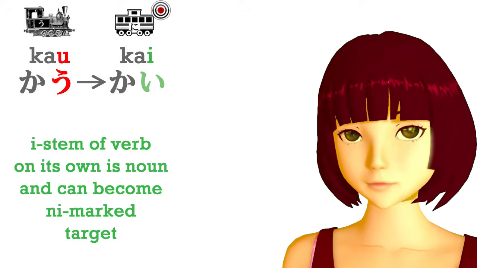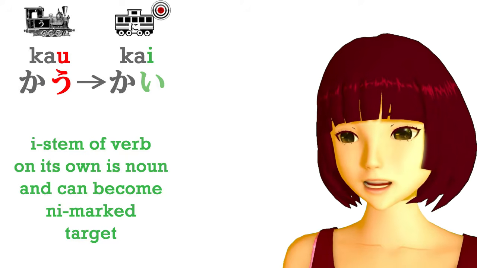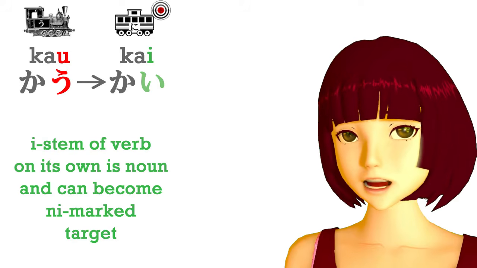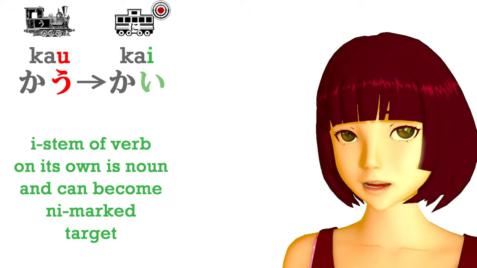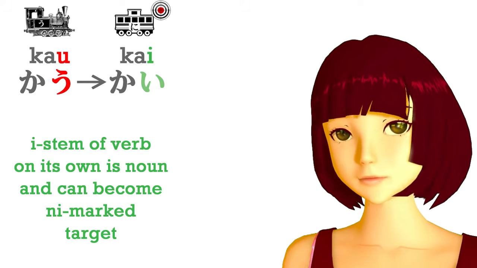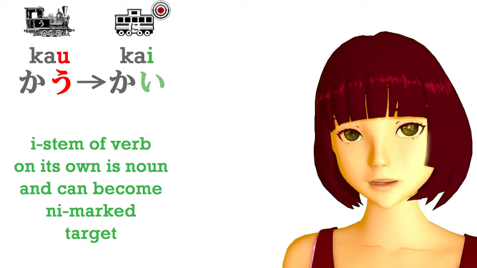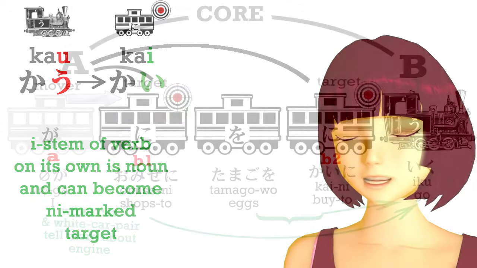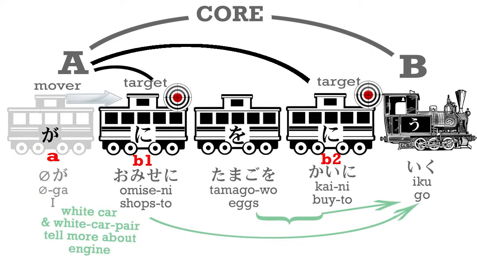Just as in English, if we say I like swimming, swimming is a noun. Swimming is a thing I like. And if we say I go to the shop for the purpose of buying eggs, then that buying is also a noun. It's the thing we're going for. And kai is just like that. So kai is the thing we're going to do, and it's a noun, and it's marked by ni.